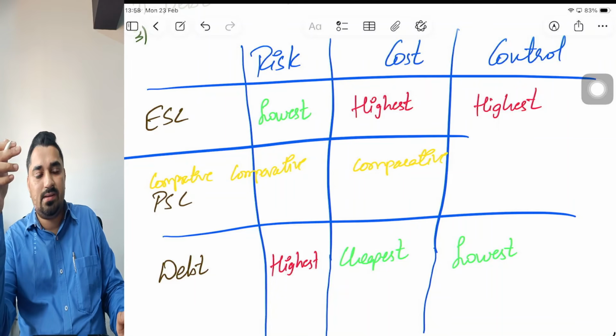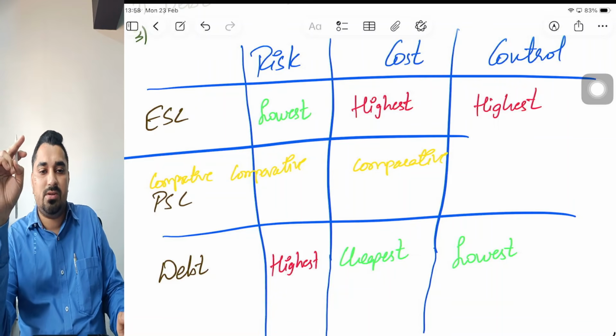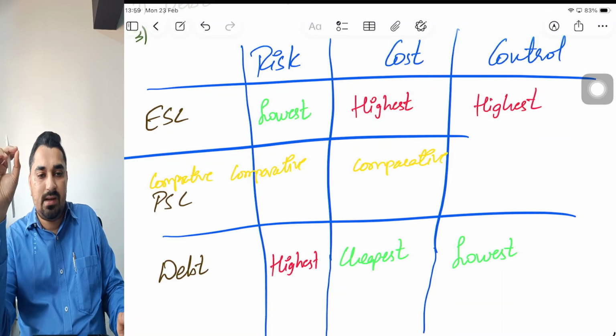In the other case, whenever I pay dividend to equity shareholders, or for that matter preference shareholders also, it is not a tax deductible item. I'll not get any tax benefit if I pay dividend. Because of these two reasons, debt is always cheaper than equity.